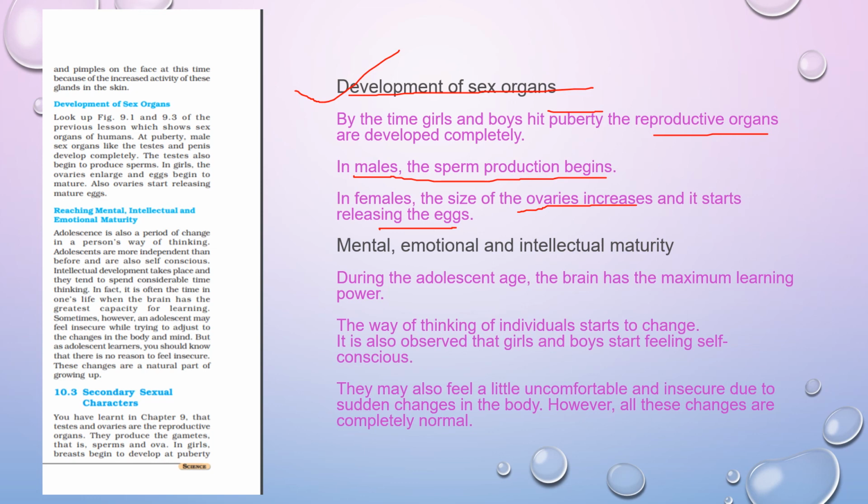So these are all the changes we have talked about: increase in height, change in body shape, change in the voice, development of the sex organs, secretion of oil and sweat, and mental and emotional maturity. These are all the changes in the time period of adolescence.